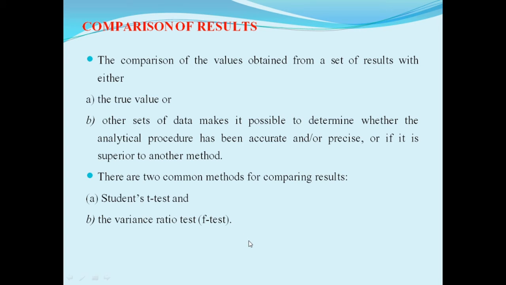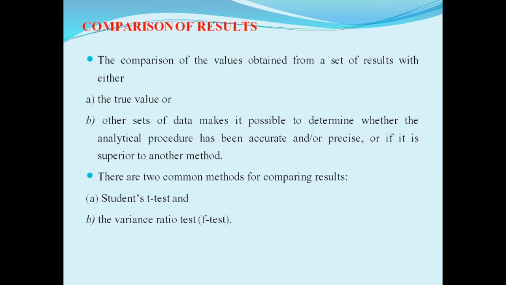These methods of test require a knowledge of what is known as the number of degrees of freedom. In statistical terms, this is the number of independent values necessary to determine the statistical quantity.